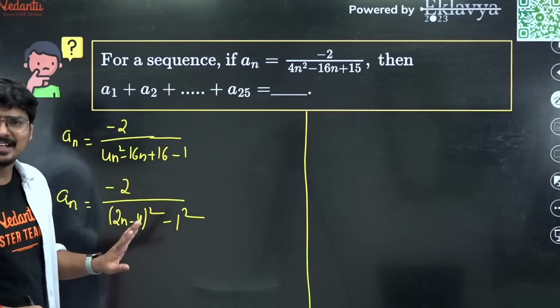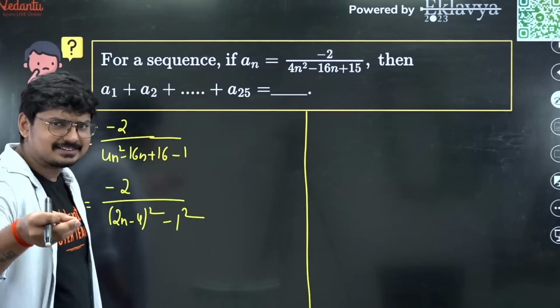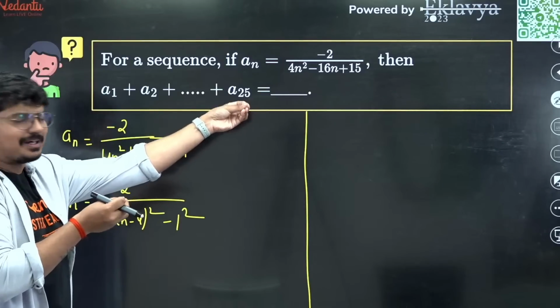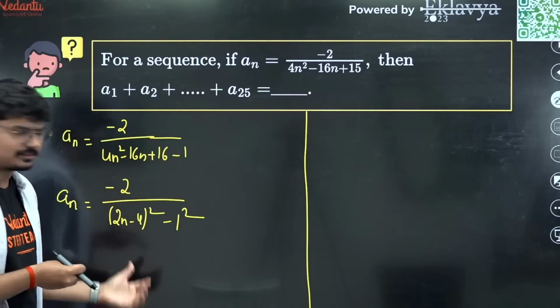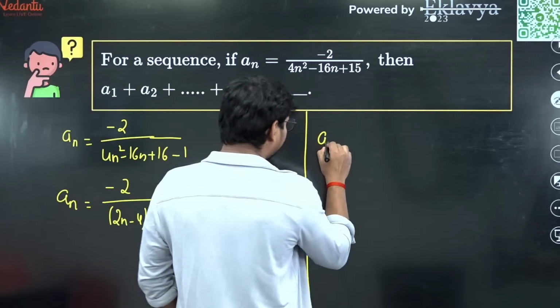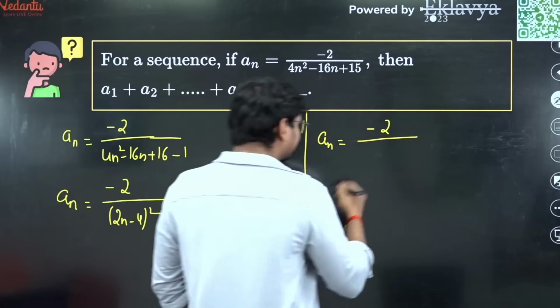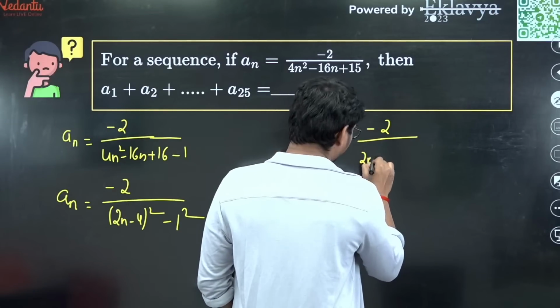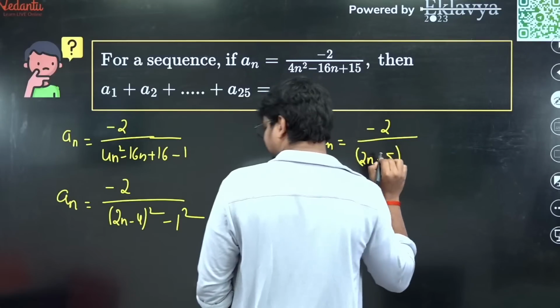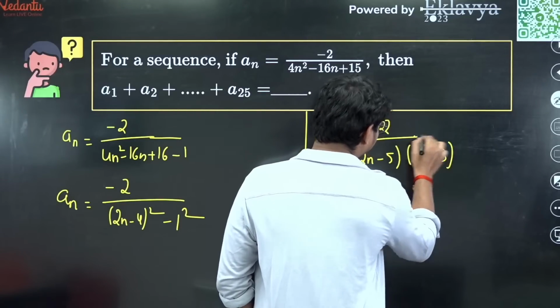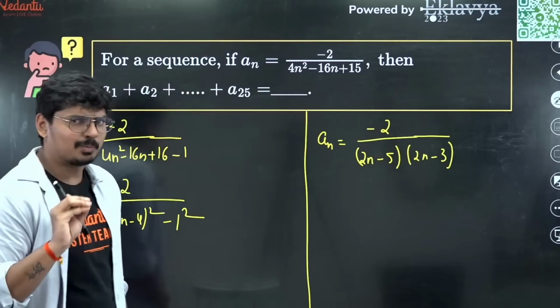Again, a square minus b square. I hope you're getting this. So that is what I was telling you. You need that slight modification to understand how we can proceed further. Now you see here, this can be written as a_n, which is minus 2 whole divided by, so this is a minus b, right? So 2n minus 5 into a plus b, so that is 2n minus 3. Okay, 2n minus 3. So I think till this point, I hope no one is having any more doubt here.